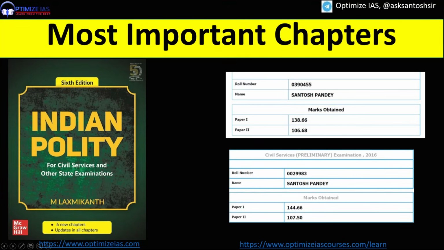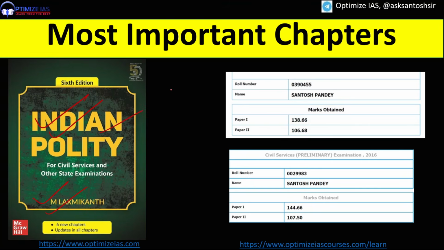Hi friends, most UPSC aspirants know the fact that in the UPSC prelims examination, most of the questions come from Indian polity, from this book, Indian Polity by M Lakshmikant. This is the best source for Indian polity and you can solve most of the questions using this book. But very few aspirants know that you need not read the entire book.